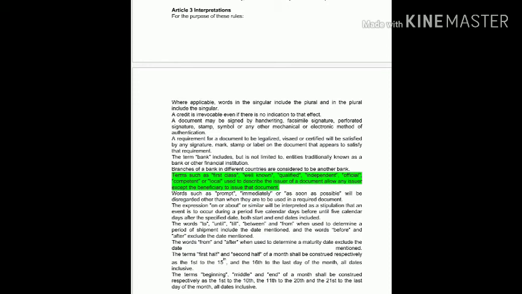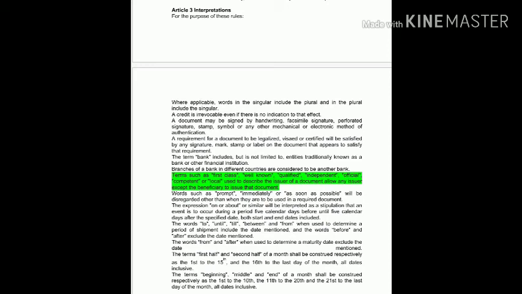Next one: the term bank includes but is not limited to entities traditionally known as a bank or other financial institution. So an entity traditionally known as a bank will be treated as a bank, and other financial institutions, like cooperatives that can deal with letters of credit, can also be treated as a bank.